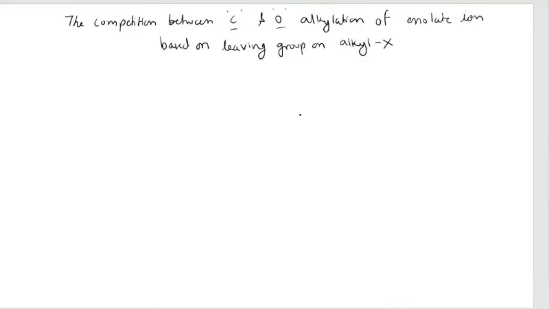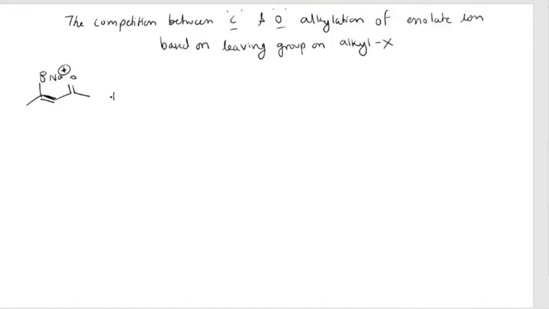Okay, friends. So today we'll see the competition between C and O alkylation of enolate ion based on a leaving group on alkyl. So, for example, you know what is enolate? This is your enolate. This is your enolate ion. You have a double bond here.